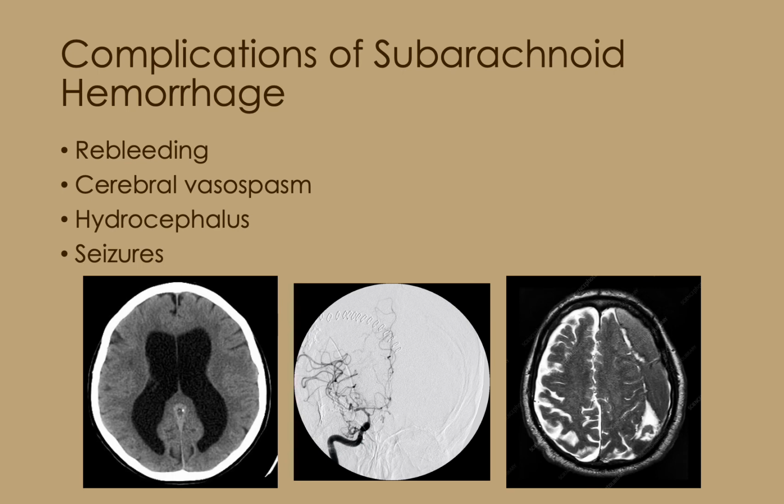One complication of subarachnoid hemorrhage caused by the rupture of an aneurysm is rebleeding, meaning that the aneurysm has the potential to bleed or hemorrhage again once it has sealed itself and before surgery or other therapy has been initiated. Another complication of aneurysmal subarachnoid hemorrhage is cerebral vasospasm, which involves the narrowing of large vessels located at the base of the brain and may result in cerebral infarction. Other complications may include hydrocephalus, which is the accumulation of cerebrospinal fluid within the ventricles of the brain, and seizures.